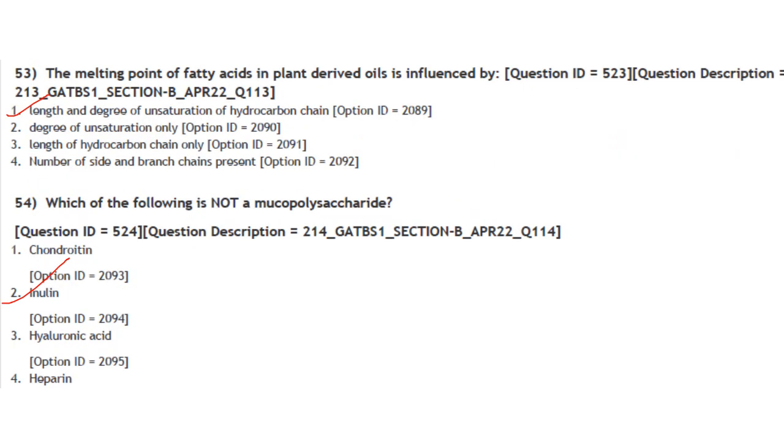Next one. The melting point of fatty acids in plant derived oil is influenced by length and degree of unsaturation of hydrocarbon chain. Because melting temperature is directly proportional to fatty acid chain length and inversely proportional to degree of unsaturation. So the answer here is option 1. Which of the following is not a mucopolysaccharide? Inulin is not a mucopolysaccharide, it is a polymer of fructose.